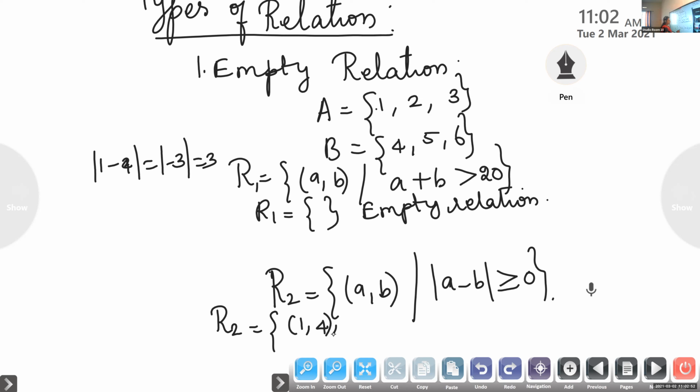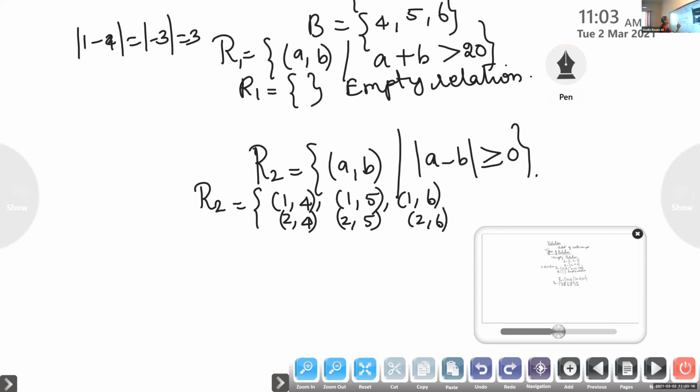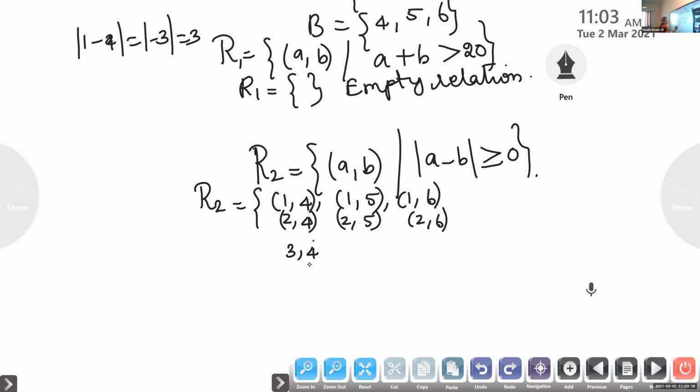Now take the next one, (1, 5). Again, if you take the modulus, it will be positive, isn't it? Now take the next one, (1, 6). Again, it is positive. If I take (2, 4), we will get (2, 5), we will get (2, 6). In the same way, if we start with 3, (3, 4) will be there, (3, 5), (3, 6). So we get all the elements of A cross B.